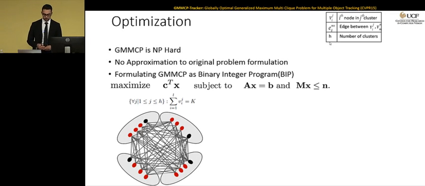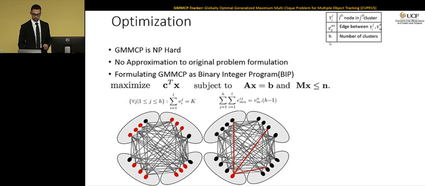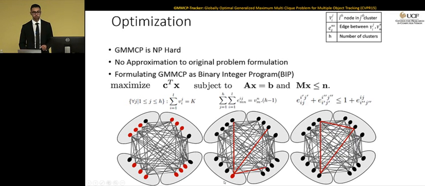The first constraint is going to ensure that we select exactly k nodes from every cluster. So the sum of the nodes in every cluster is going to be equal to k. The second constraint is going to tell us that if you select one node, you have to select exactly h minus 1 edges connected to that node. And the last constraint is ensuring that the solution found by this optimization is going to form a clique. Basically, if you select two edges that have a mutual node at one end, you have to make sure that the other edge is also selected.